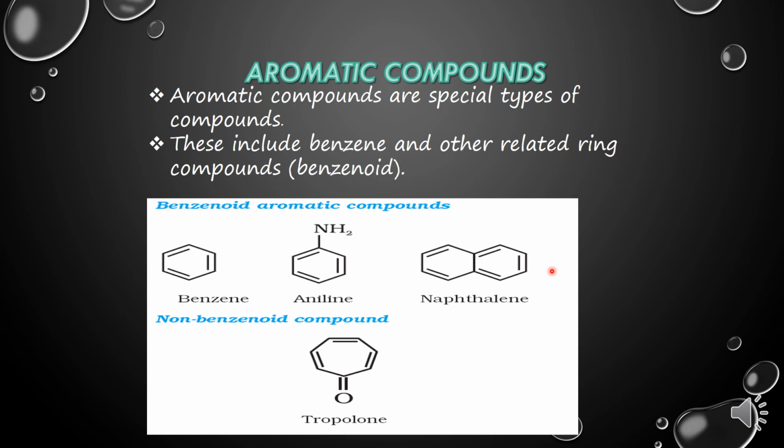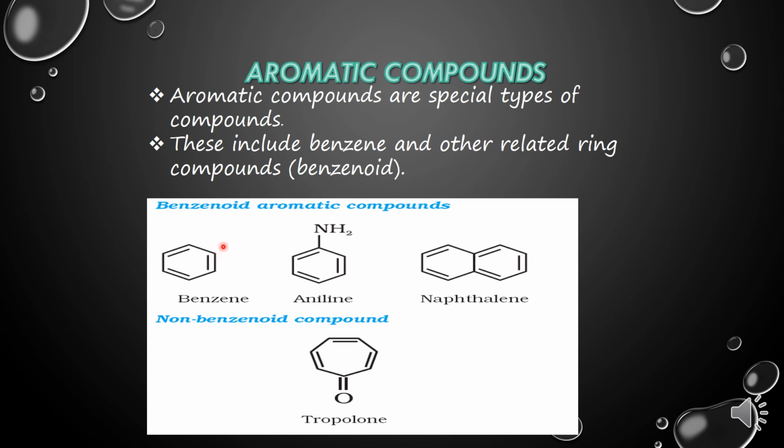Aromatic compounds can be benzenoid and can be non-benzenoid. Children, this is actually the benzene ring. 6 carbon atoms are present at the corners of one hexagon, and there are alternate single and double covalent bonds between carbon atoms, and each carbon atom at the corner of the hexagon is also bonded with one hydrogen atom.